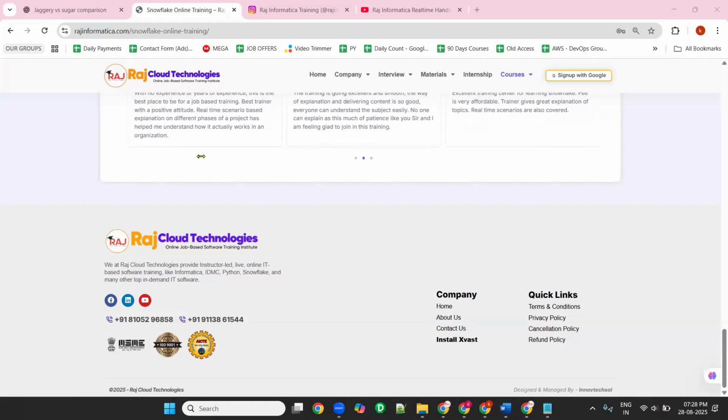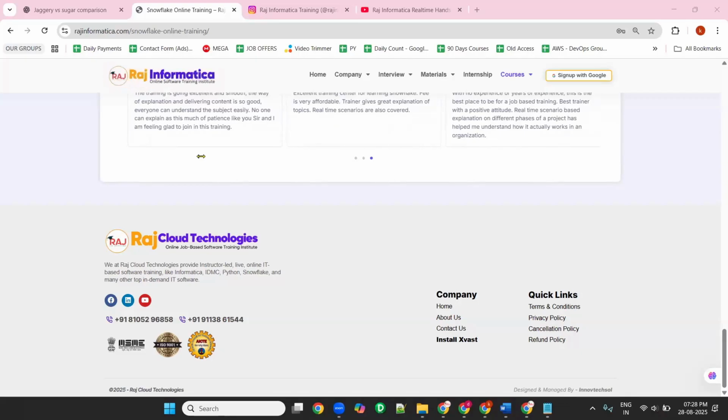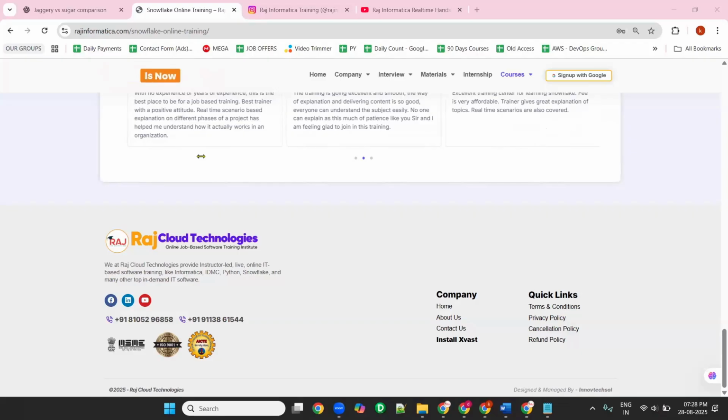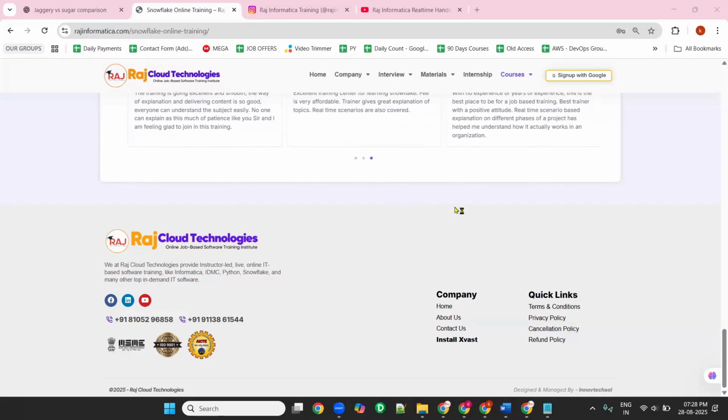Each and every session is live. Both the morning session and the evening session are live. Both are different sessions, not going on in parallel right now. The morning session is starting from today, but the evening session started a few days ago. In the evening classes, I think we have done 10 classes already. The batch is already going on. Both the classes are live only. Don't worry about that.